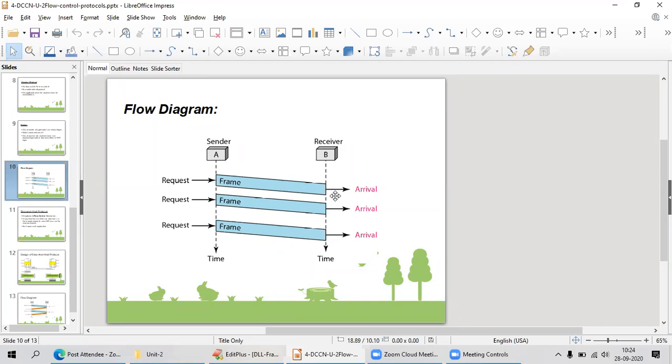Here we do not have any error control mechanism or frame loss mechanism. If I lose a frame also, your data link layer is not caring about that particular thing. Okay,